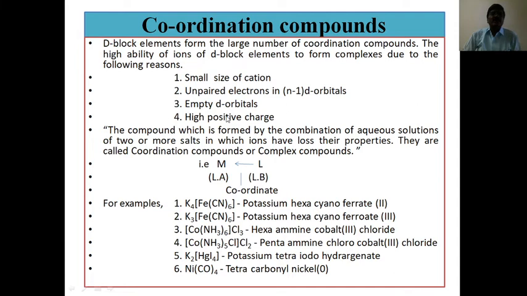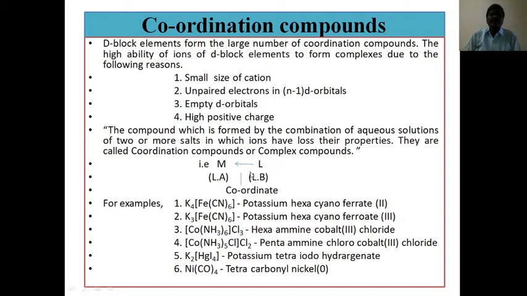First of all, what is meant by coordination compound? The compound which is formed by the combination of aqueous solutions of 2 or more salts in which ions have lost their properties is called a coordination compound or complex compound.